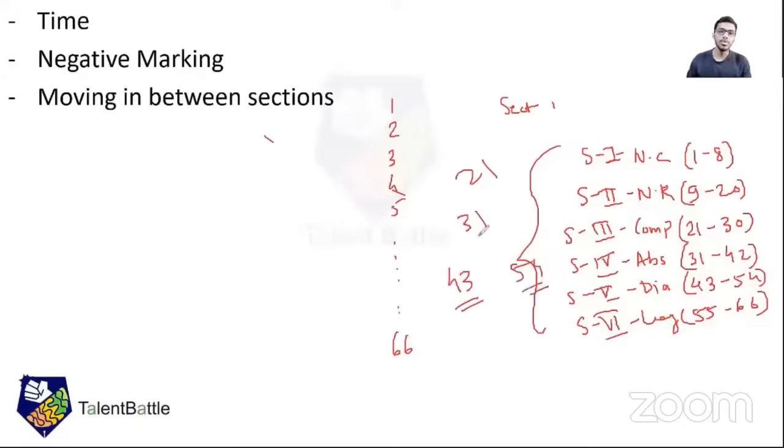So this is very important. Last time, all these 66 questions were there and you could jump between them. It is not mandatory that you start from question number 1, question number 2, because the main trap is that numerical computation and numerical reasoning are the sections which will consume most of your time. We tend to solve quantitative aptitude questions first because everyone likes quantitative aptitude, but these sections are going to consume a lot of time. I hope you have understood how it is going to be.